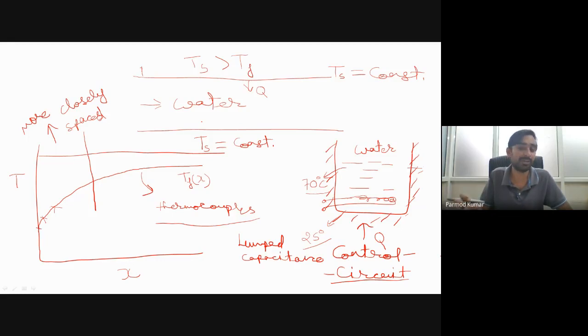And one important parameter is also there: we have to consider that cost is not the sole parameter while designing the experiment. Time is also one important factor, that we should not waste our time doing unnecessary things for which we already have some well established principles. Okay, so this point is clear.